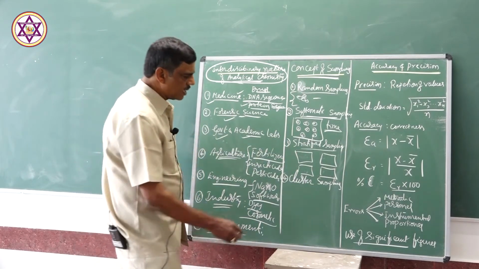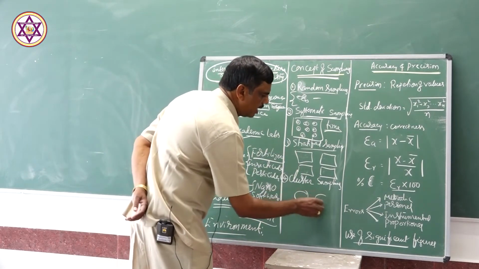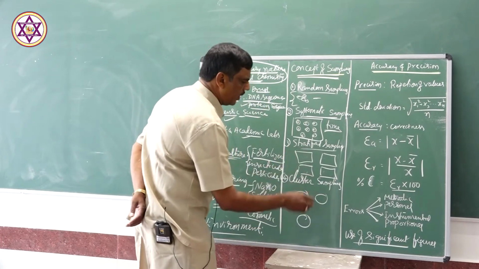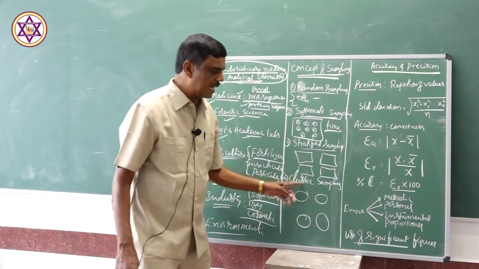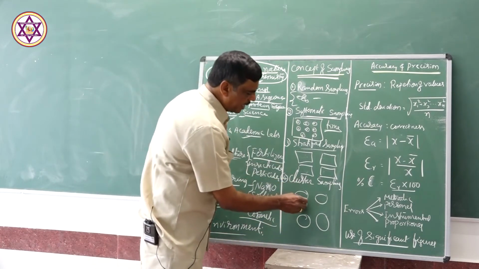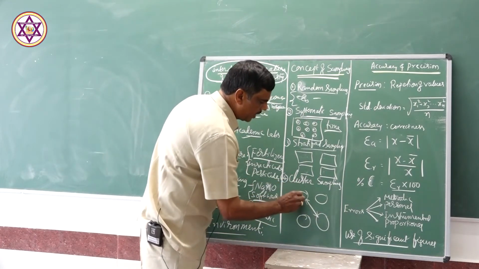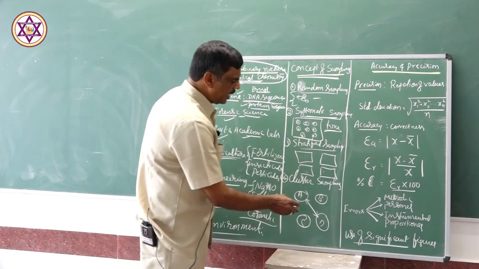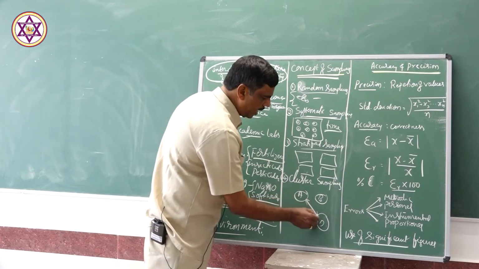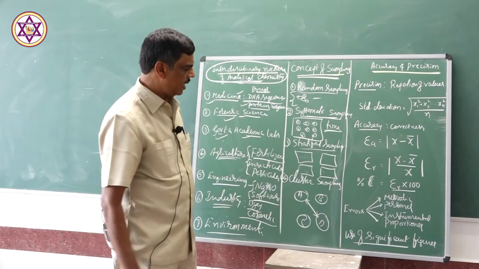In case of cluster sampling, similar to stratified sampling, they separate the sample into different clusters and take the sample. For example, if it is divided into A, B, C, D clusters, they take the sample mixture from A and D and study that.